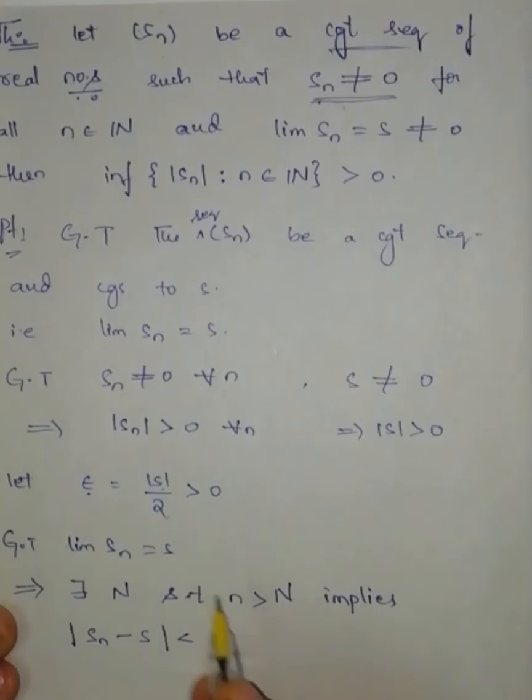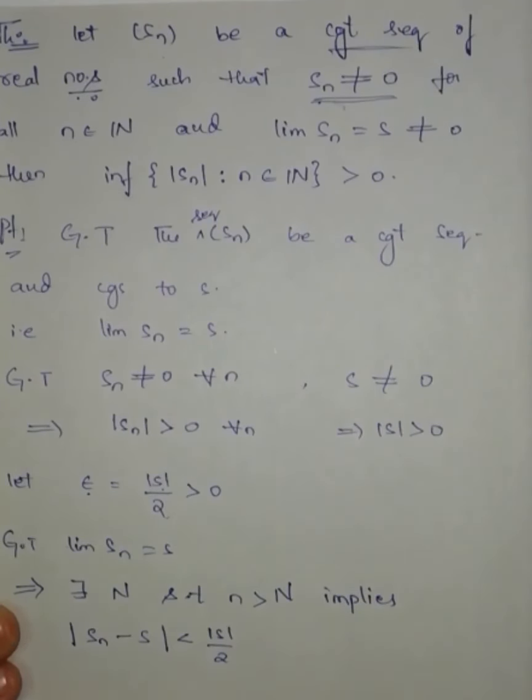What is epsilon? Modulus of S by 2. This implies n greater than capital N implies modulus of Sn minus S is less than modulus of S by 2.